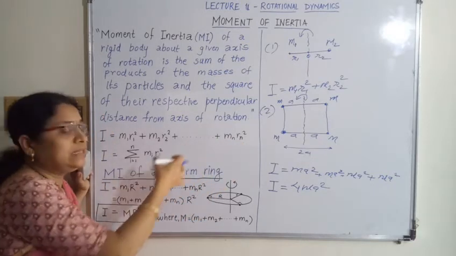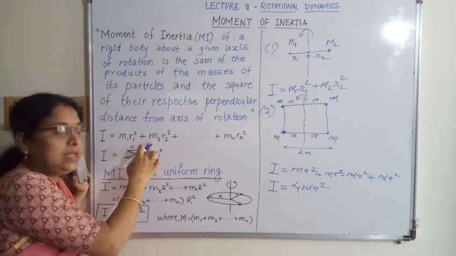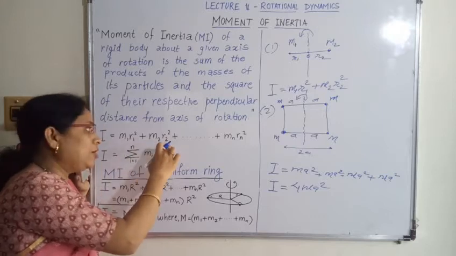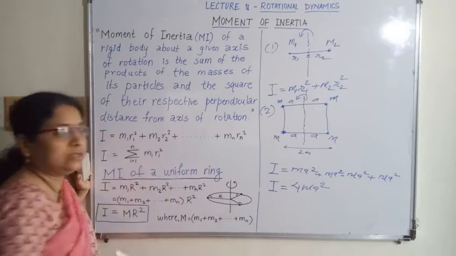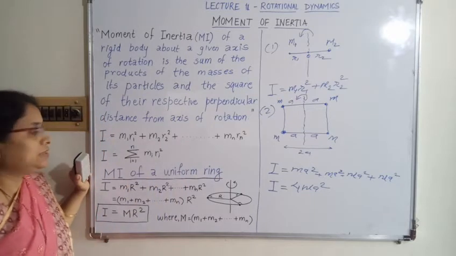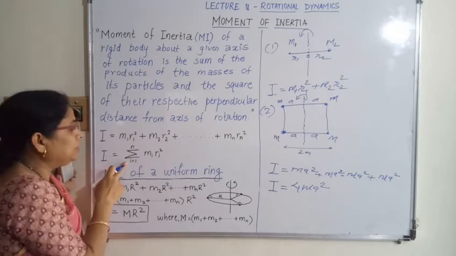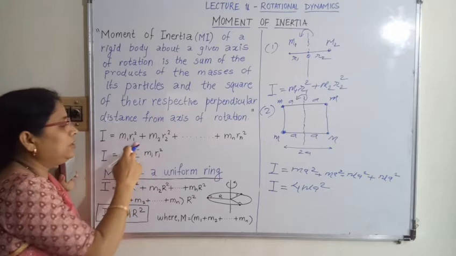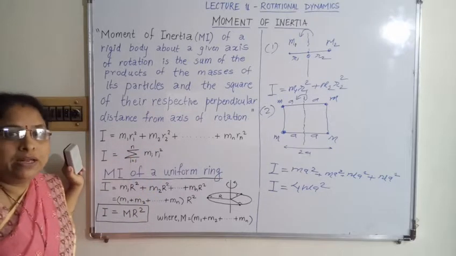This means we take the sum of the product of the mass of each particle and the square of its respective distance from the axis of rotation, for all n particles. Mathematically, I is equal to the summation of mi ri square, where i varies from 1 to n. This is the definition of moment of inertia.